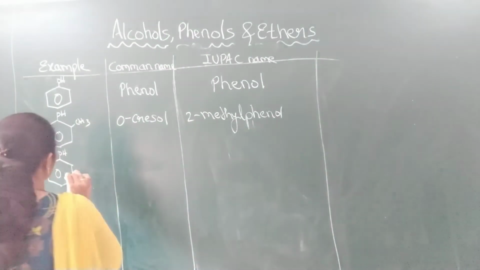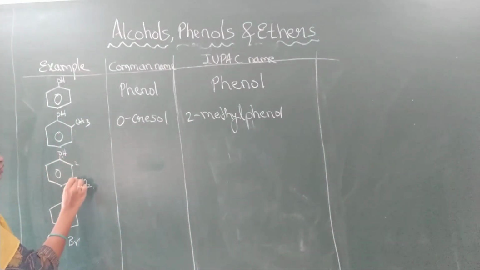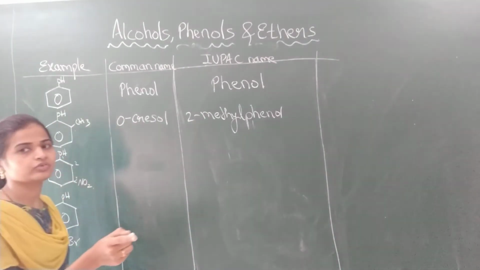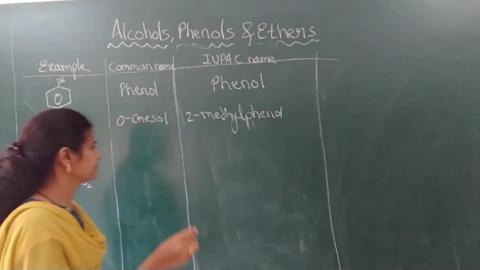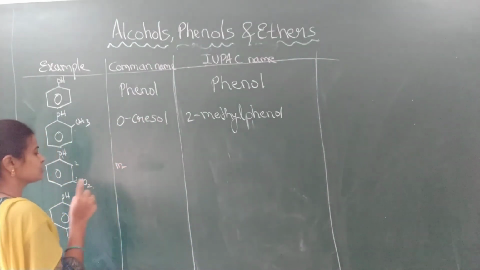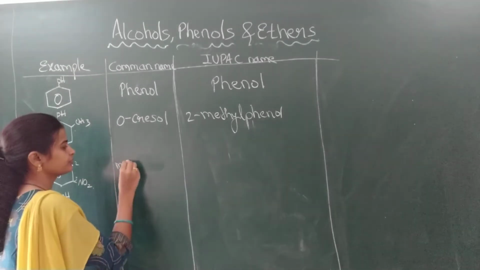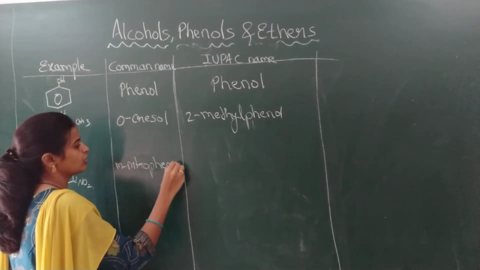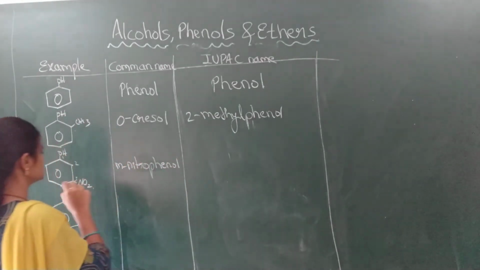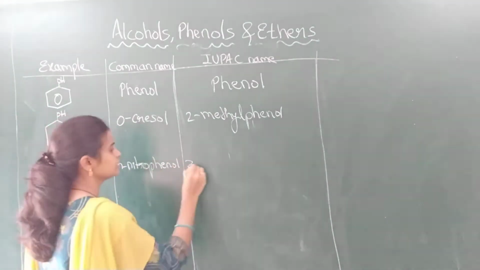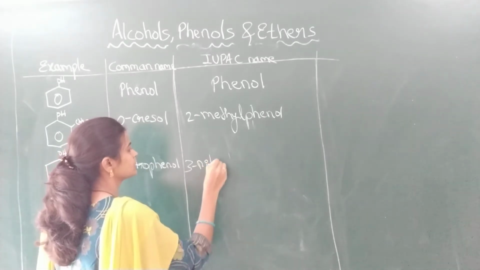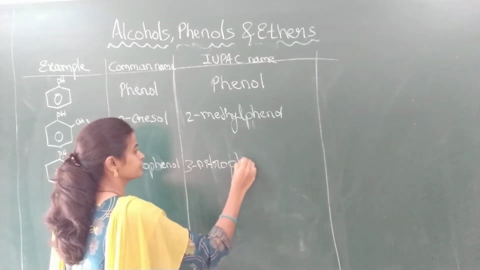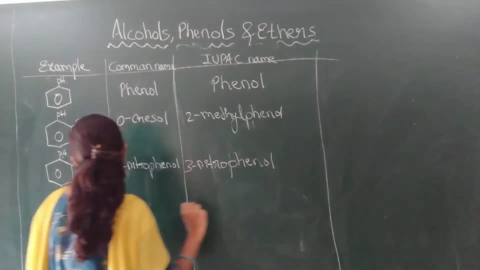Yes. Next one. 1, 2, 3. 1, 3 position. What do we have to tell it? Small m, meta. At the meta position, what is there? A nitro group is there. So meta nitro phenol. And what position is it? 3 nitro phenol. Okay.